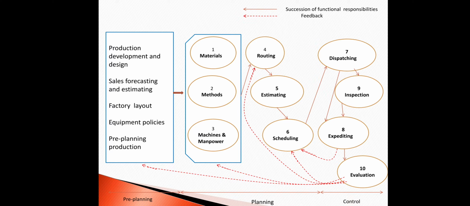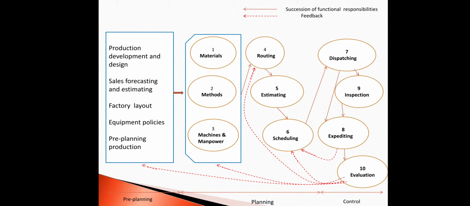You can see in this diagram there are 3 stages of production. First one is pre-planning, then planning, and then control. These stages we will discuss later on. Now we'll start with the functions. There are 10 functions, as I told. These 10 functions are materials, methods, machines and manpower, then routing, estimating, scheduling, then dispatching, expediting, inspection and evaluation.